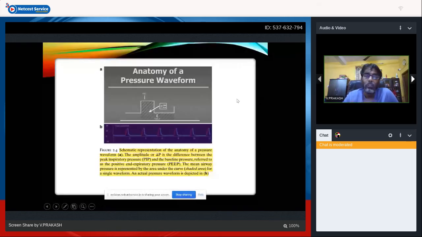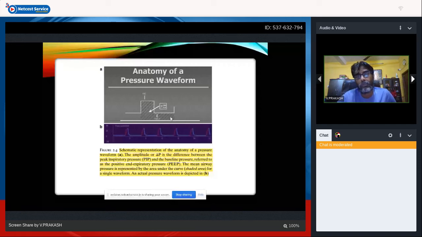Okay. So, anatomy of the pressure waveform. The area under the curve below the PIP, as well as your PEEP, is nothing but your mean airway pressure. We know the formula for mean airway pressure is PIP times TI plus PEEP times TE, divided by TI plus TE. So increasing your PIP, PEEP, or TI, or decreasing your TE, is going to increase your mean airway pressure.